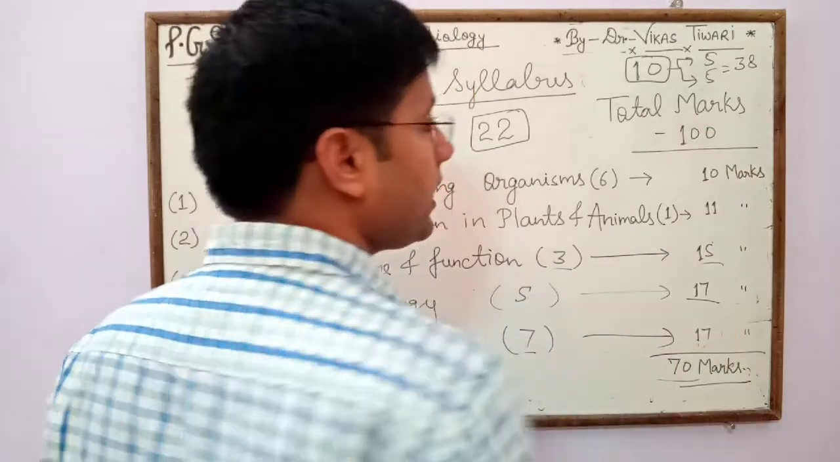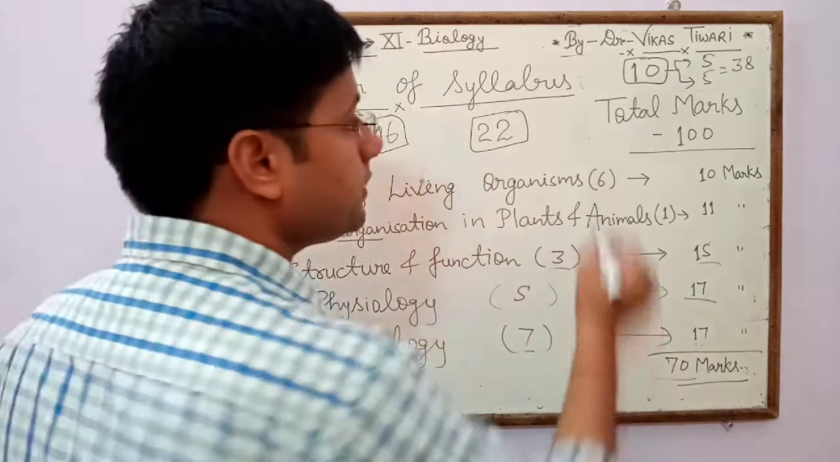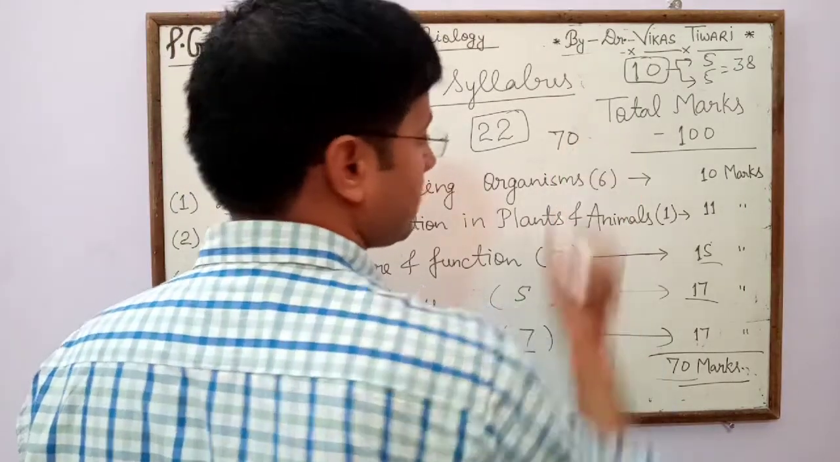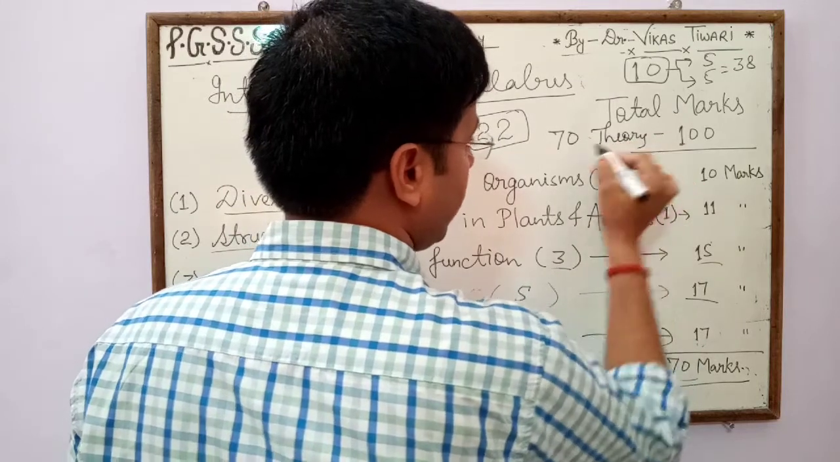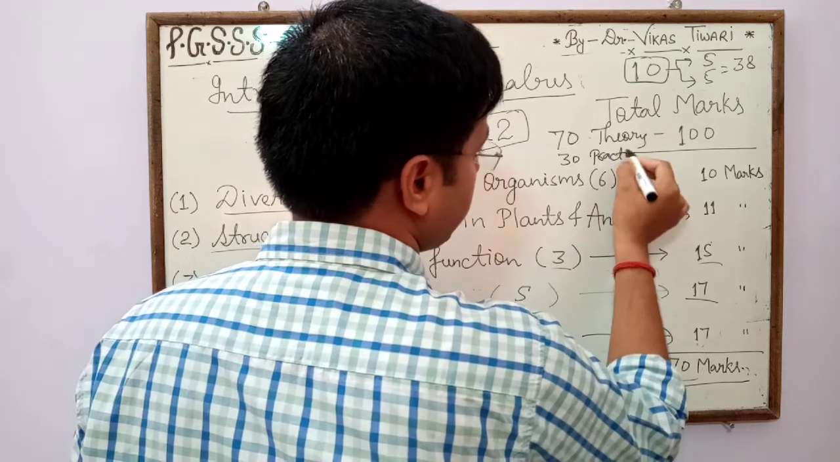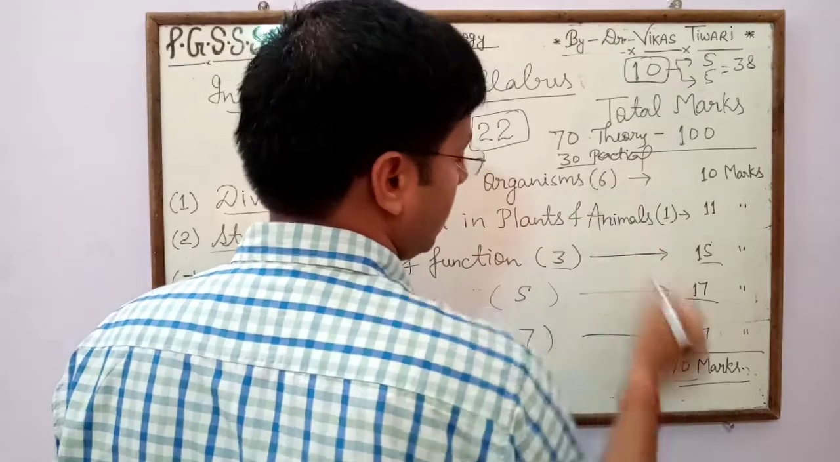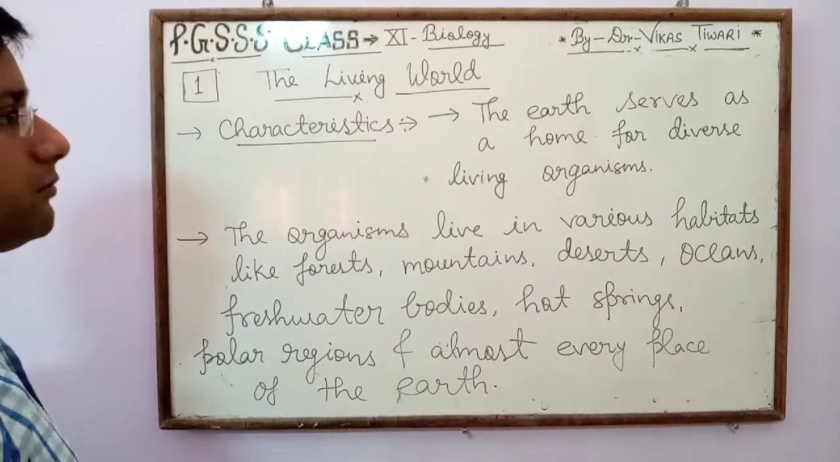70 means your biology subject is for 100 marks. Out of 100, 70 marks are for theory, while 30 marks are for practical. So total marks are 100 for this subject.